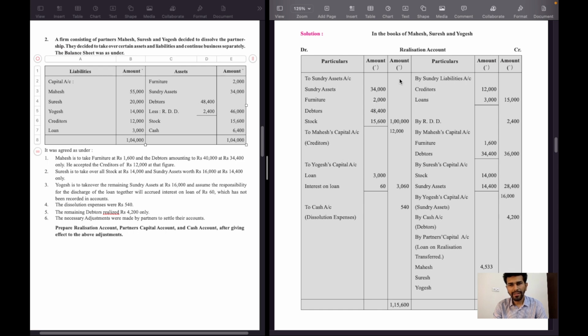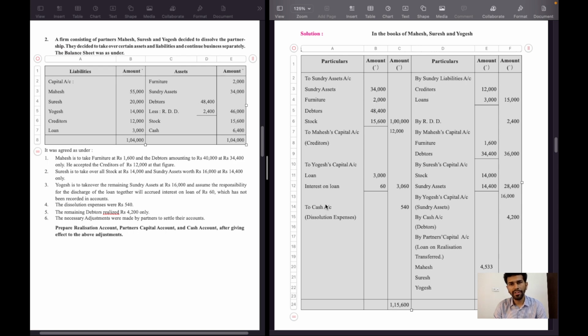Then assets realized in cash will be recorded on the opposite side of realization account by bank account. And if any of the assets is taken over by any of the partners, then the partner's capital account will be credited. And if liabilities are paid in cash, then realization account will be debited to cash account.